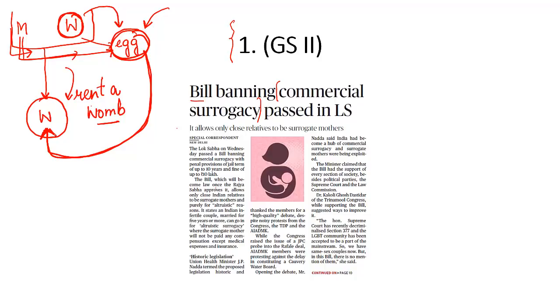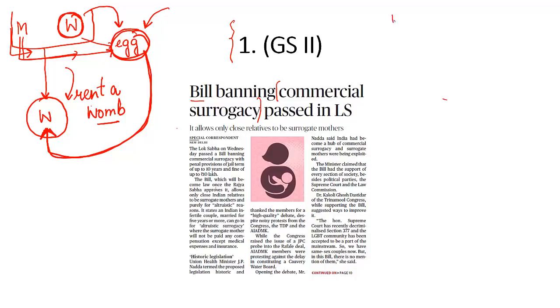And India emerged as the hub, as the capital of surrogacy in the whole world. Foreigners, non-resident Indians, they would come to India and they would rent the womb in India. Since the labor involved was very cheap in India, the women were providing their wombs at cheap rates to these couples. Ultimately, India emerged as the hub, as the capital of surrogacy in the world. But then there were concerns.